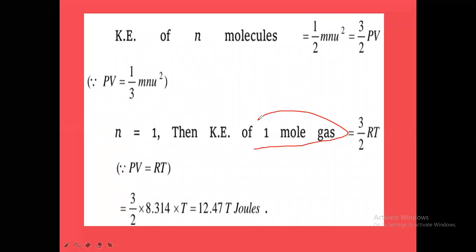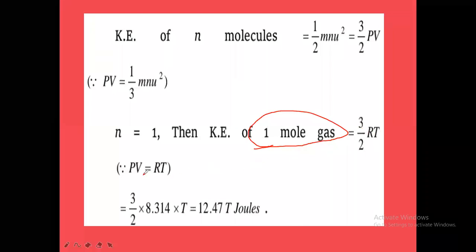So for 1 mole of the gas, n value will be 1. In this case, 3 by 2 into 1 RT. Suppose we take 10 moles, it will be 10 into RT, so 3 by 2 into 10 RT. If we take 100 moles, 3 by 2 into 100 RT. Like this we take here.